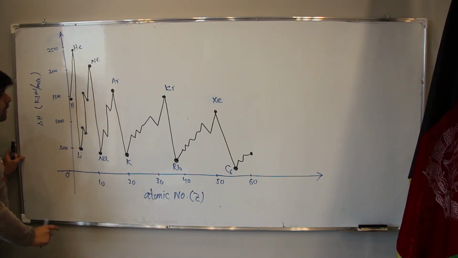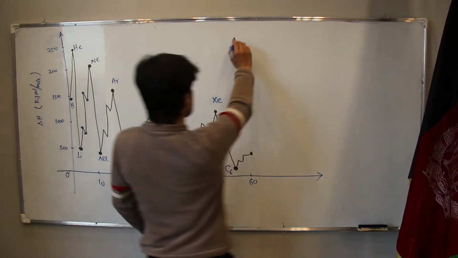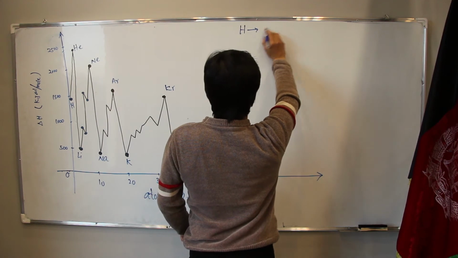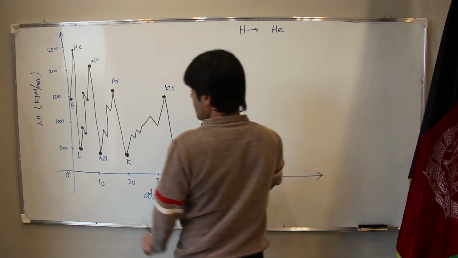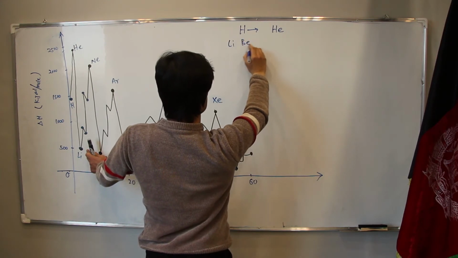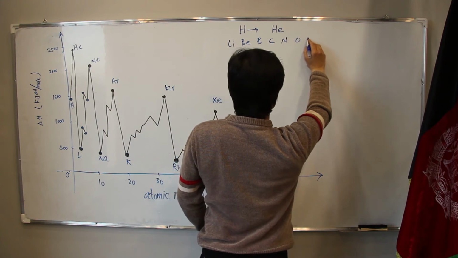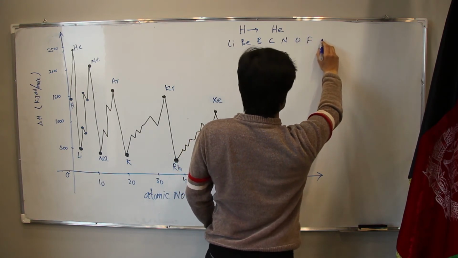What do you mean? It means hydrogen and helium are in one period. Hydrogen, then helium. After lithium we have beryllium, boron, carbon, nitrogen, oxygen, fluorine, and so neon.